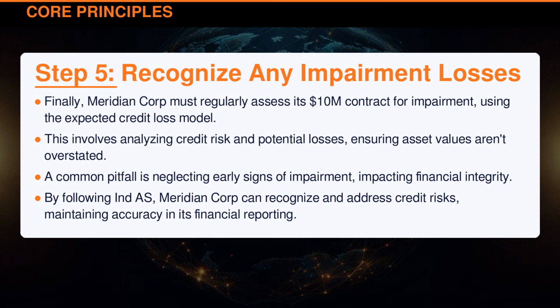Finally, Meridian Corporation must regularly assess its $10 million contract for impairment using the expected credit loss model. This involves analyzing credit risk and potential losses, ensuring asset values aren't overstated. A common pitfall is neglecting early signs of impairment, impacting financial integrity. By following Indian Accounting Standard, Meridian Corporation can recognize and address credit risks, maintaining accuracy in its financial reporting.